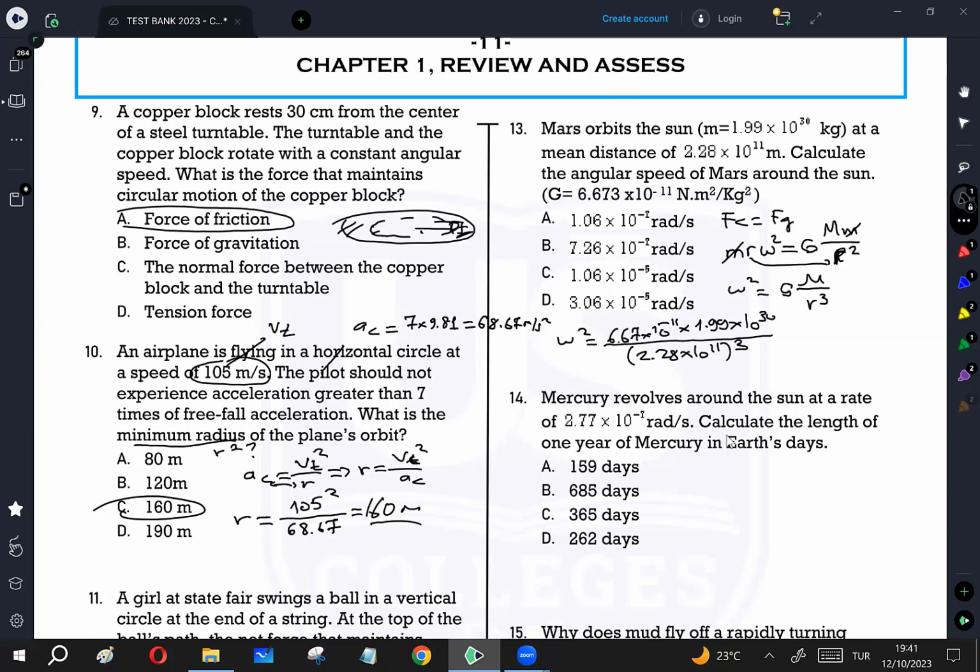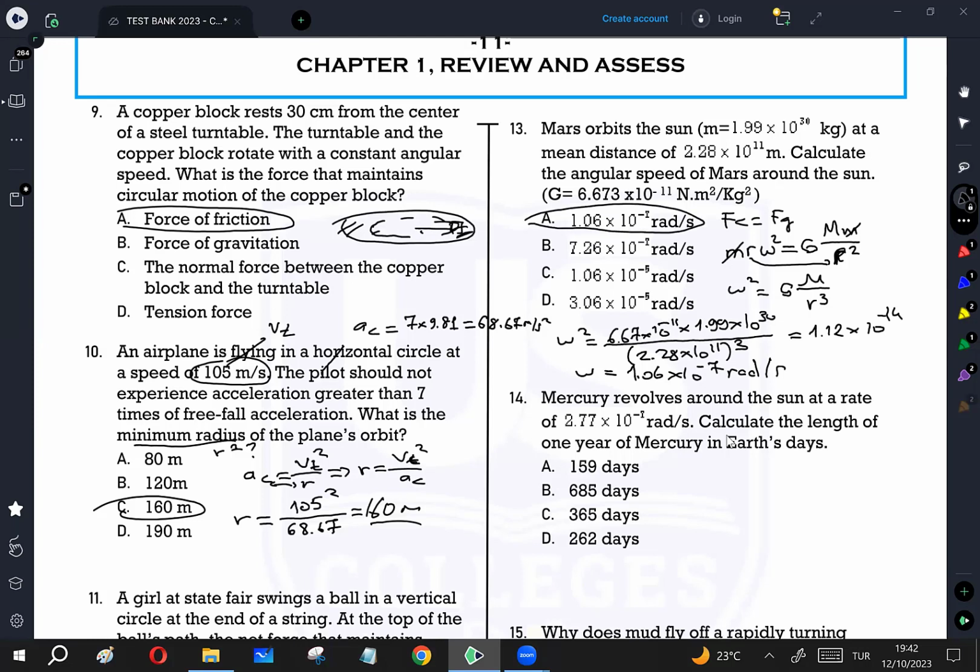So the answer, omega squared, is going to be 1.12 times 10 to the power of negative 14. When we take the root of the answer, omega is going to be 1.06 times 10 to the power of negative 7 radian per second. So A is going to be the answer.